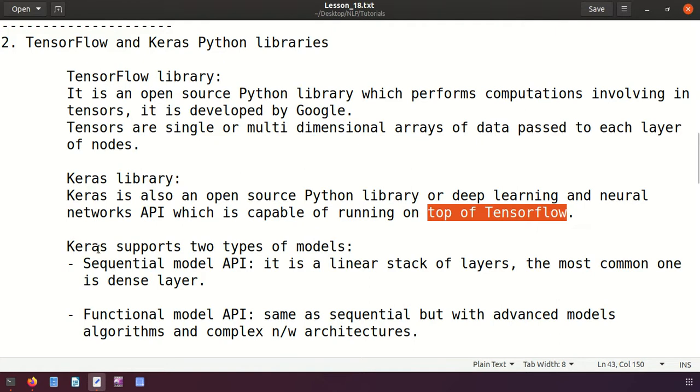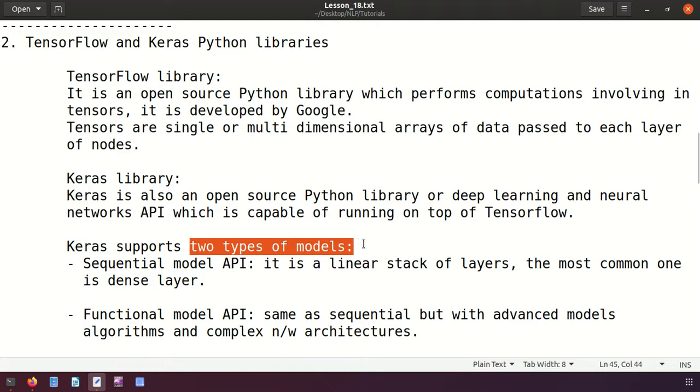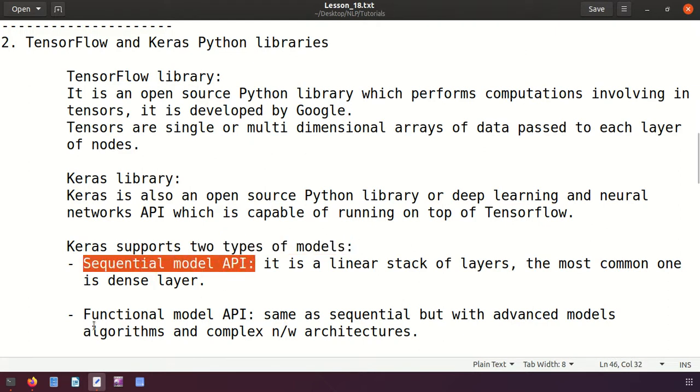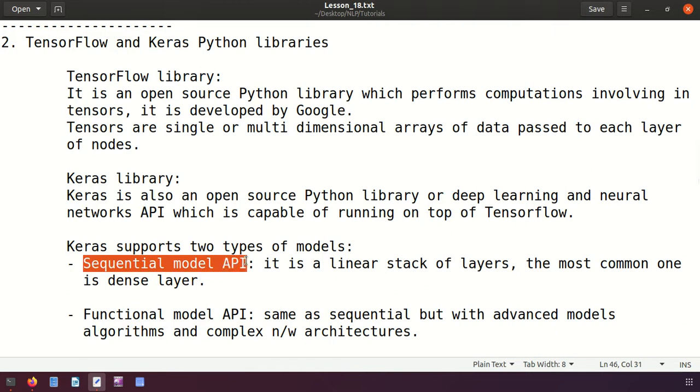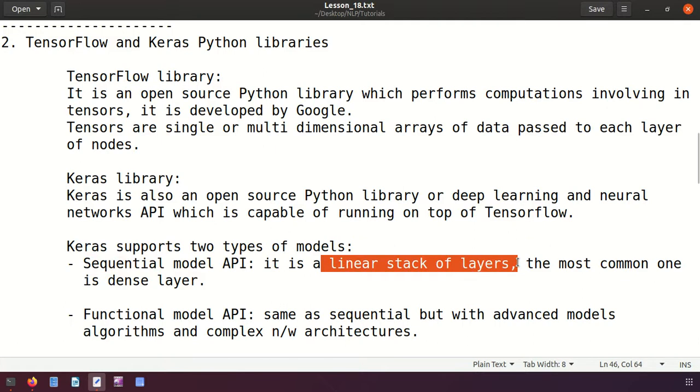Keras supports two types of models. The first type is called the sequential model API, and the second is called the functional model API. The name sequential itself indicates that it is a linear stack of layers, and the most common one is the dense layer, right?